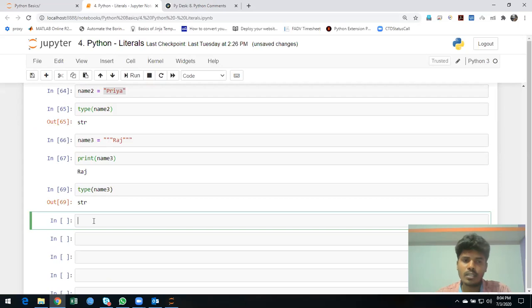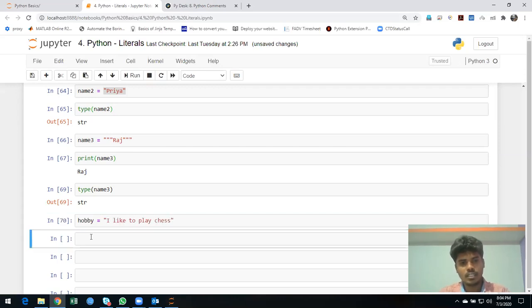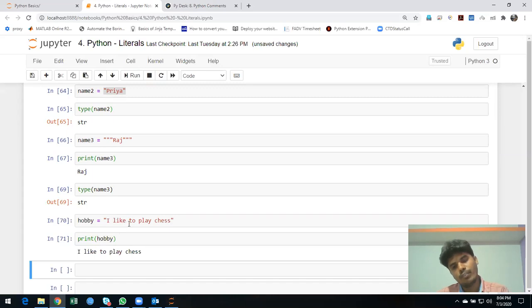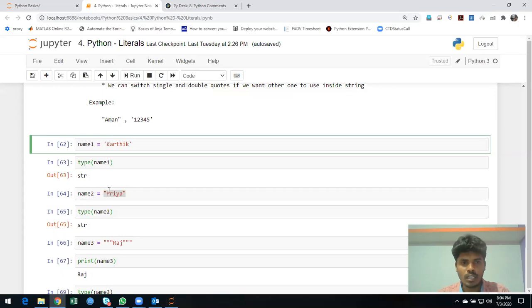Hobby is a variable. I like to play chess. This is a single line string. I can print it, hobby. Okay. If I want to go with multiple lines, first I will explain why we need single and double quotation.